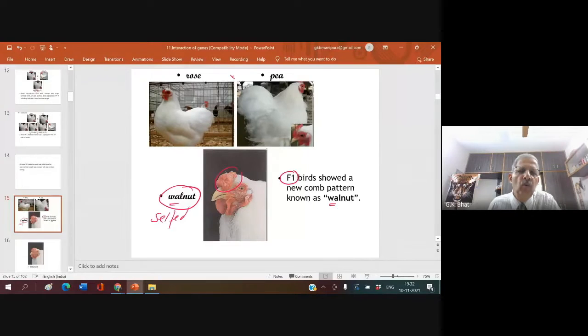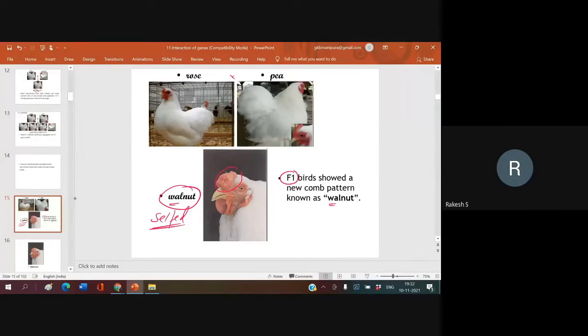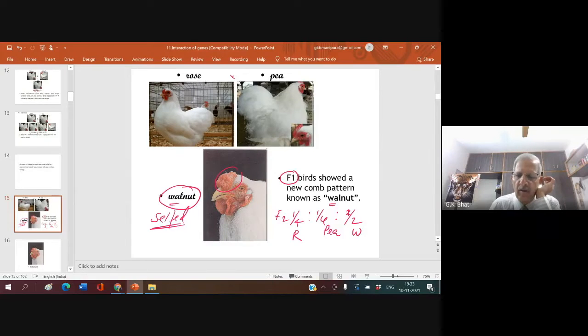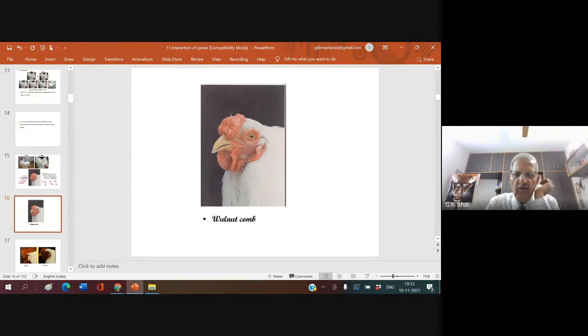Selfing. What are you going to get? Rose and P, sir. 1/4 rose and 1/4 P and half of walnut. The result is, you are selfing walnut.